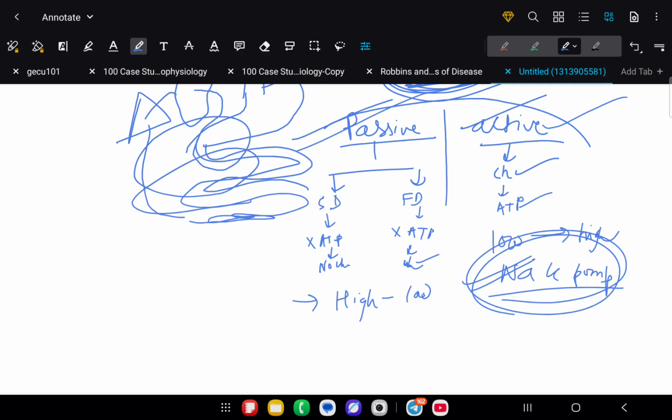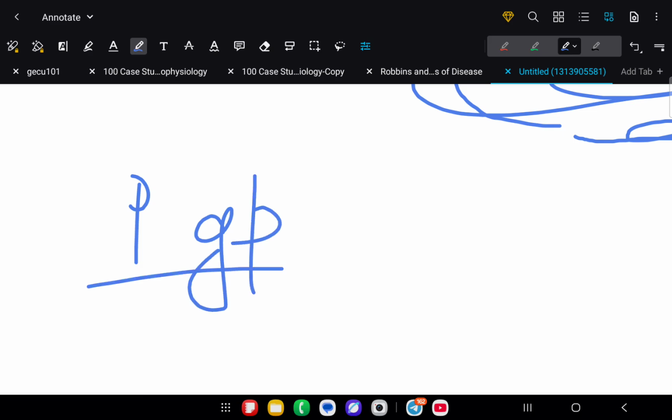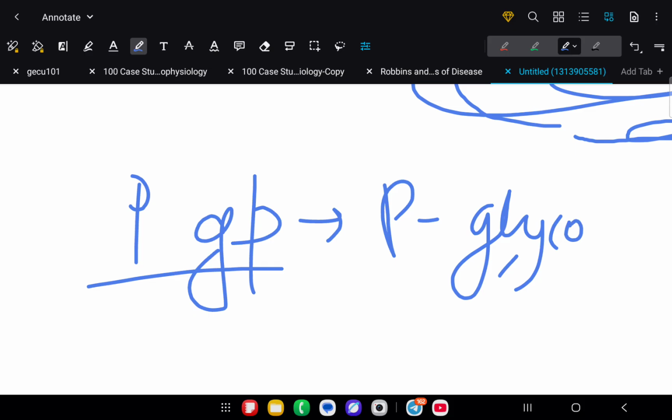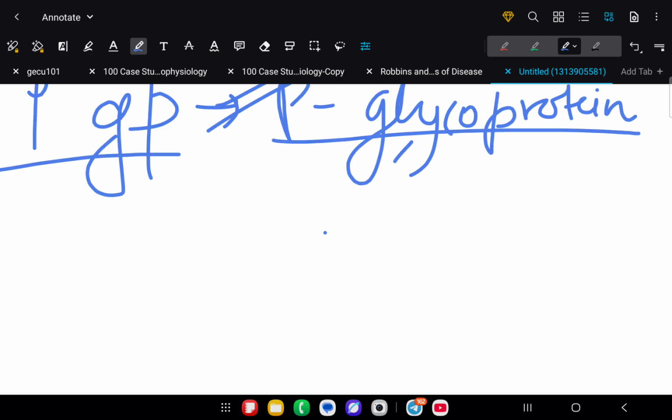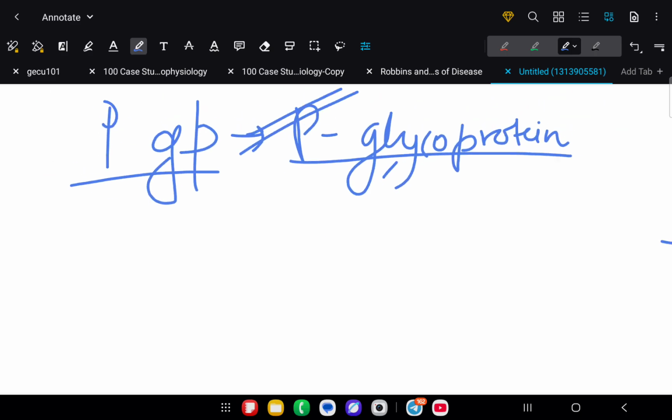Now let's talk about the nature of the drug, how it will act. But before that, there is one more protein, that is PGP, we can say P glycoprotein, which is an important kind of transporter, and we need to know about its action.